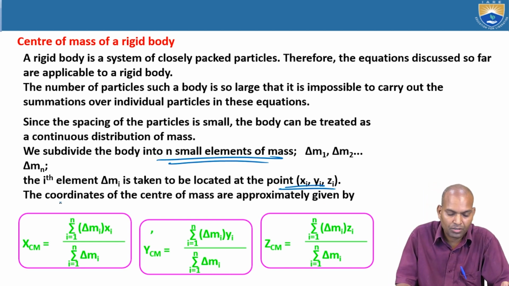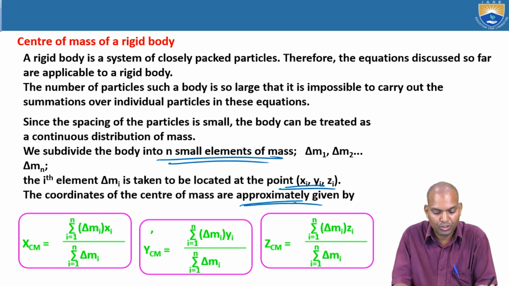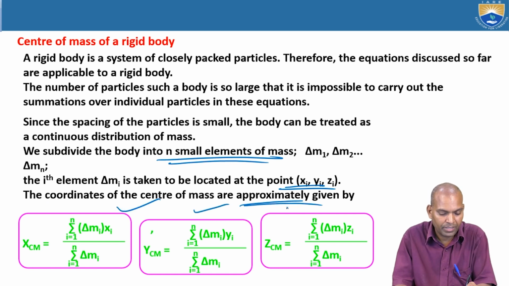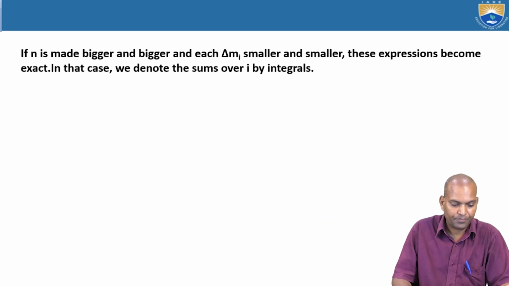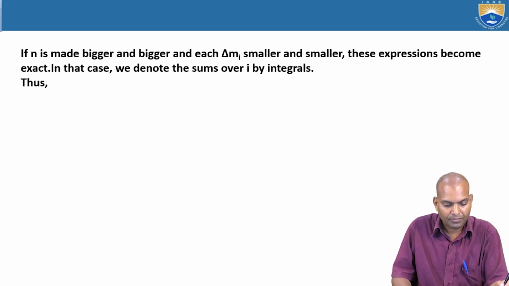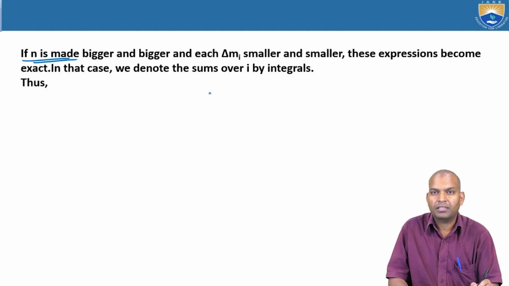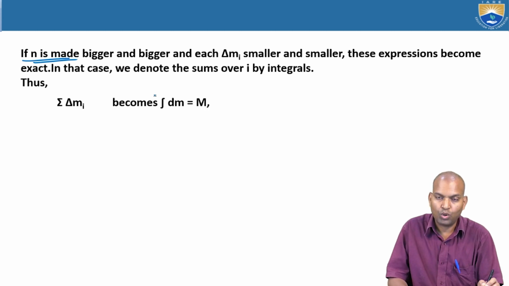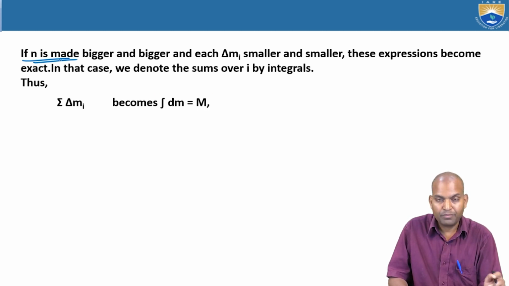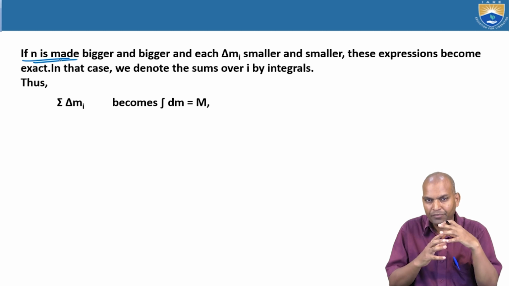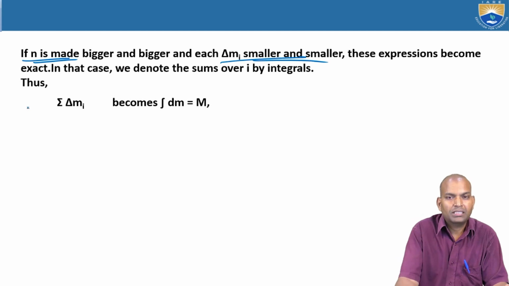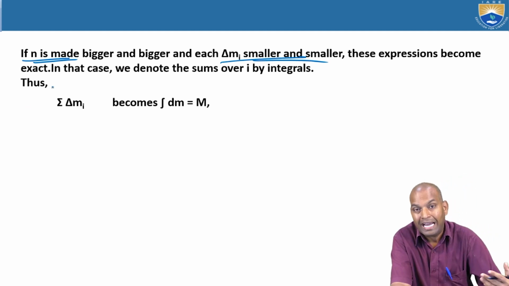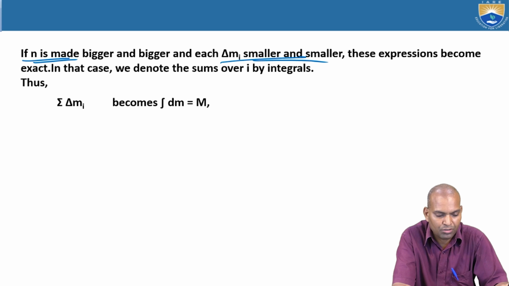So the coordinates of the center of mass are approximately given by the equations x_cm, y_cm and z_cm. Now, if n is made bigger, each delta m_i becomes what? If the number of elements is more, then delta m_i becomes smaller and smaller. Okay, then what will happen? The solution becomes an exact solution, a more accurate solution.